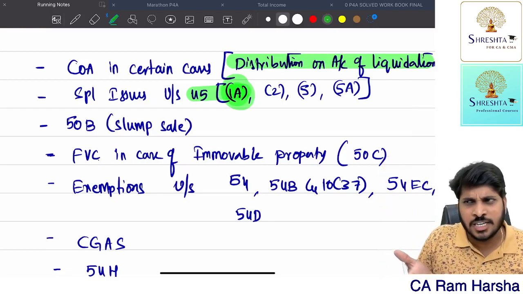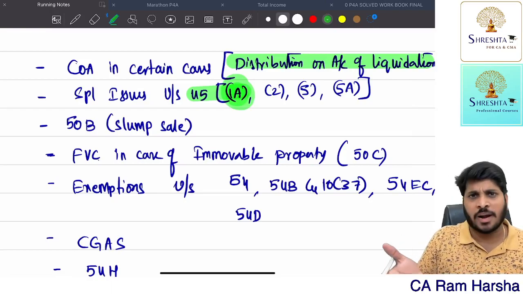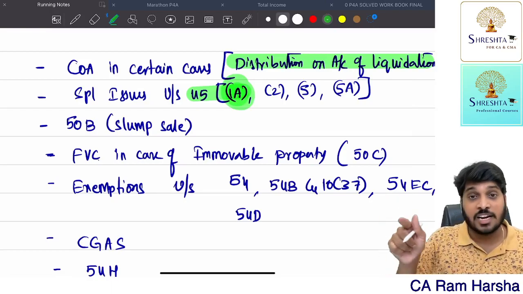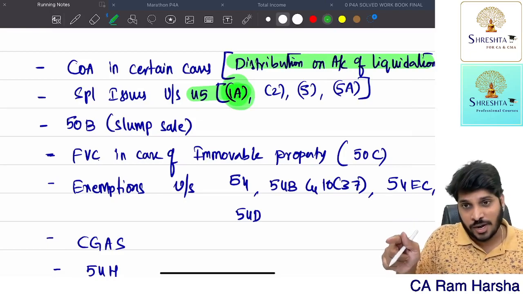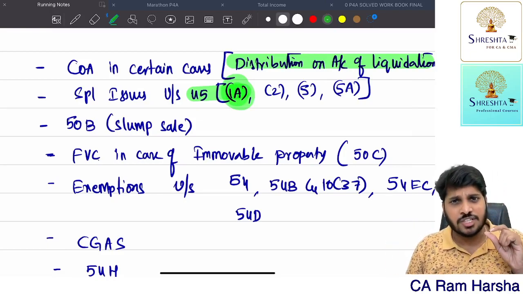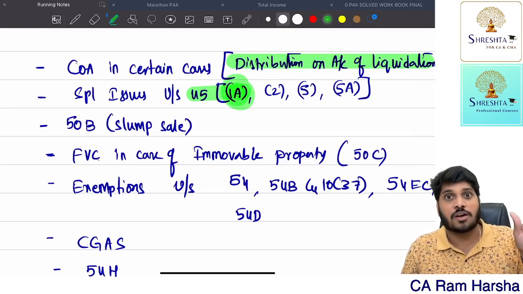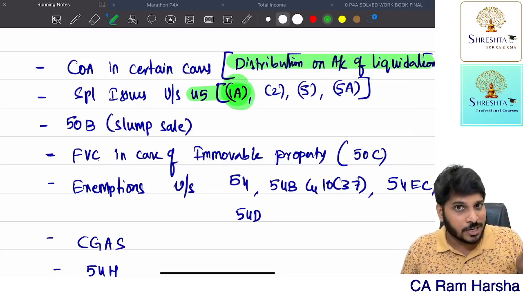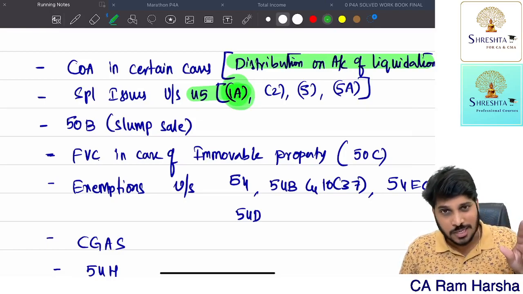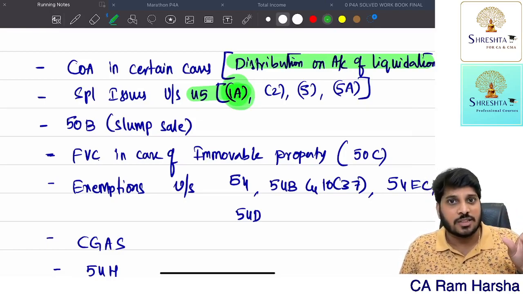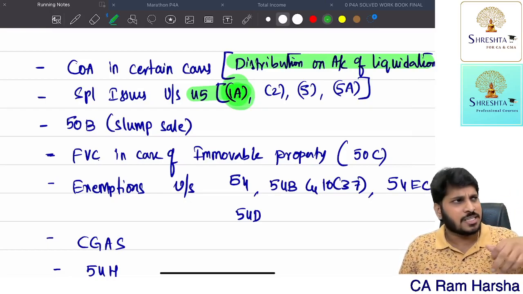Now, for the purpose of 45(1A), what is the full value of consideration? Whatever compensation the insurance company paid me. If they paid no money but paid an asset only, then the market value of the asset received. Minus what is the cost of acquisition? The cost of the asset which was destroyed. If it is a block of depreciable assets, the cost of acquisition is the block value, the written down value, nothing but that.